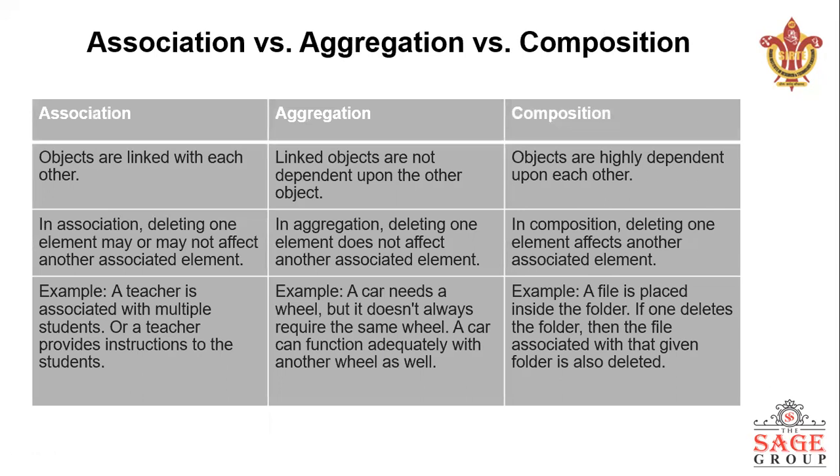Linked objects are not dependent on the other object in aggregation, and in composition they are totally dependent, like the heart. If in aggregation we delete the parent, then the child is not deleted or destroyed, but in composition the child will be destroyed with the parent. For example, a car needs wheels, and when the car cannot function or is destroyed, the wheels can be used anywhere. In composition, a file is placed in a folder. If the folder is deleted, then the file will automatically be deleted.